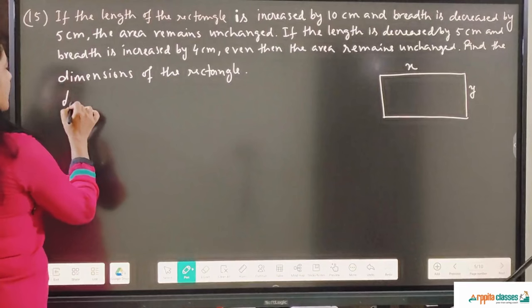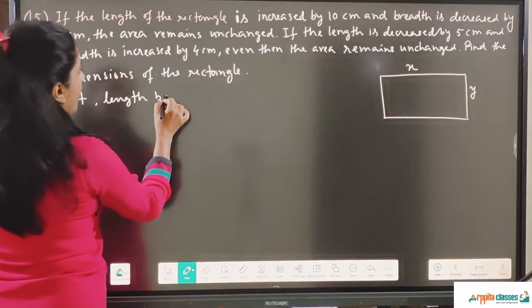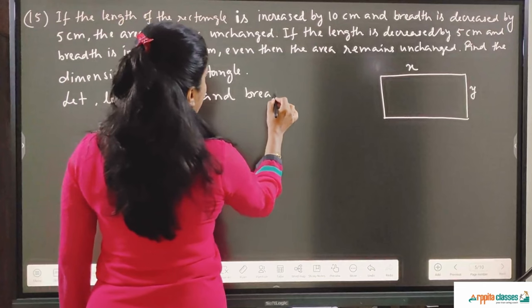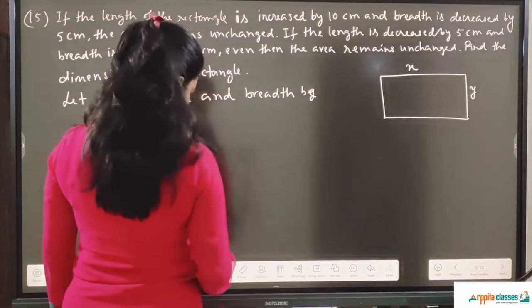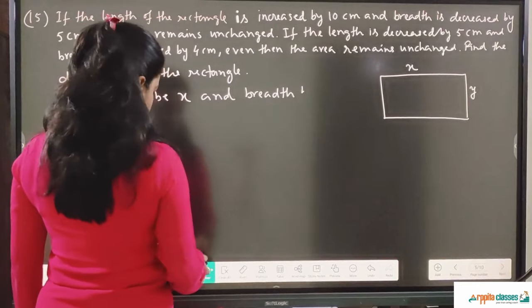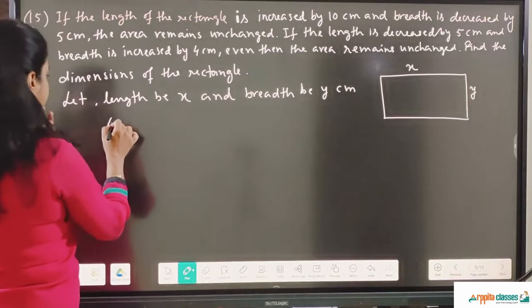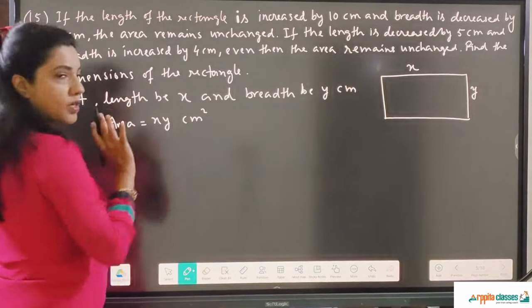Okay, so let the length be x and breadth be y centimeters. Therefore, area is how much? x into y centimeter square. This is the original condition.